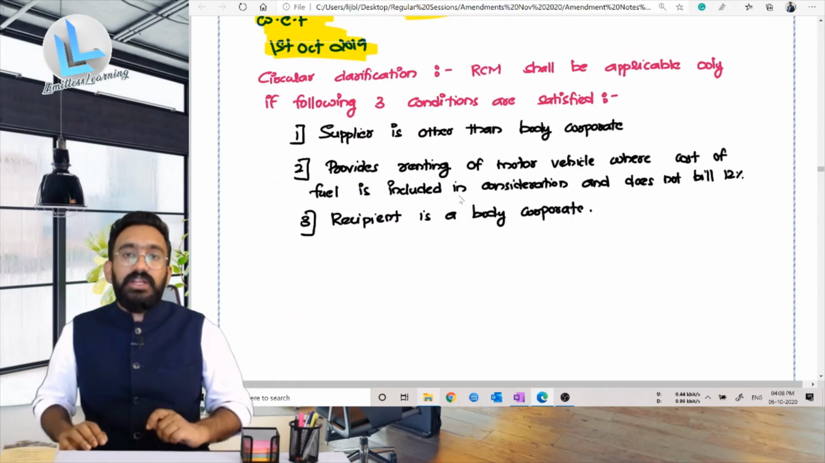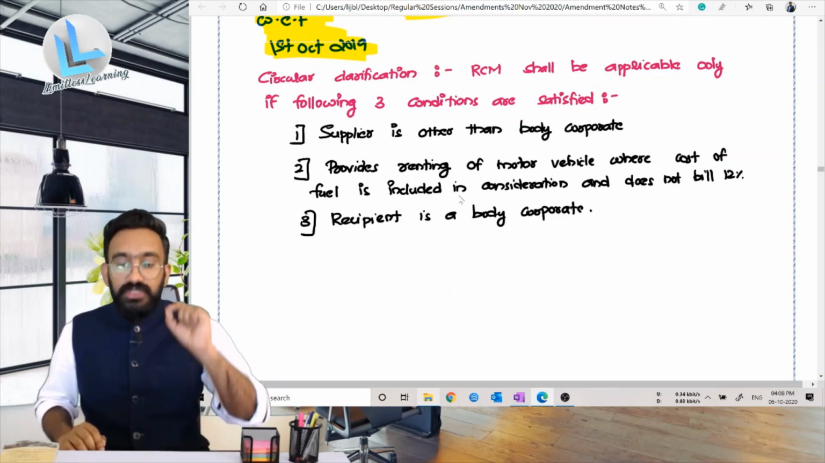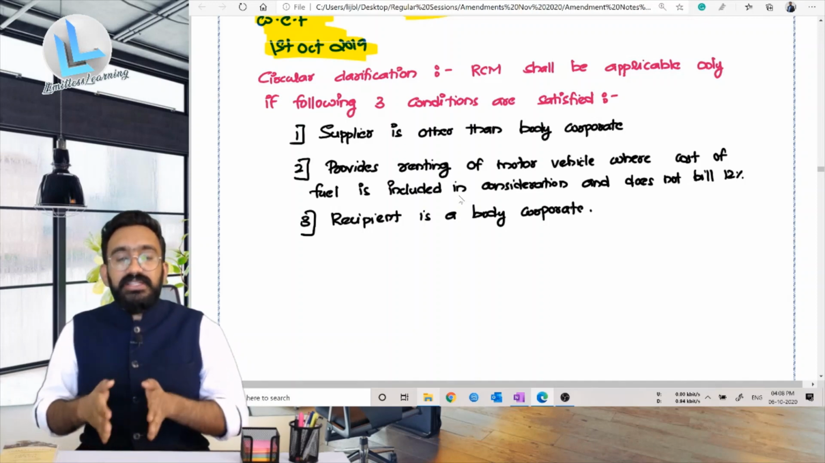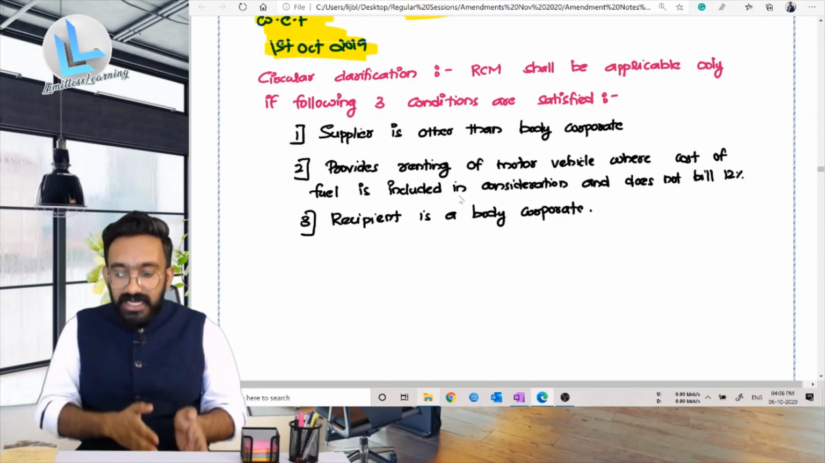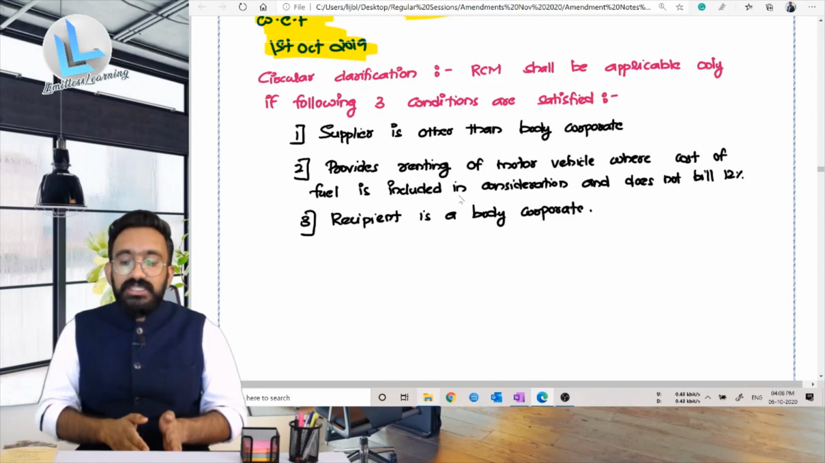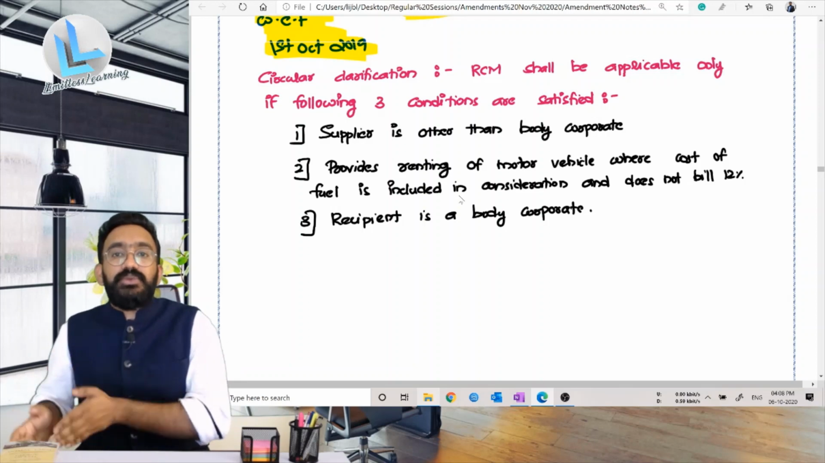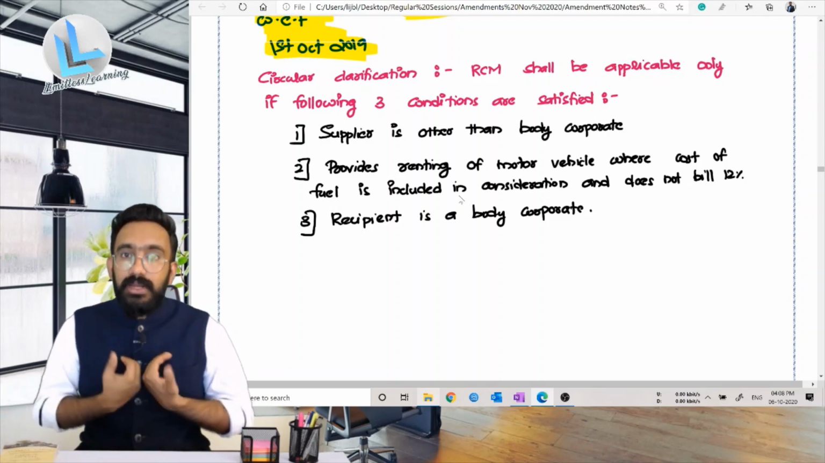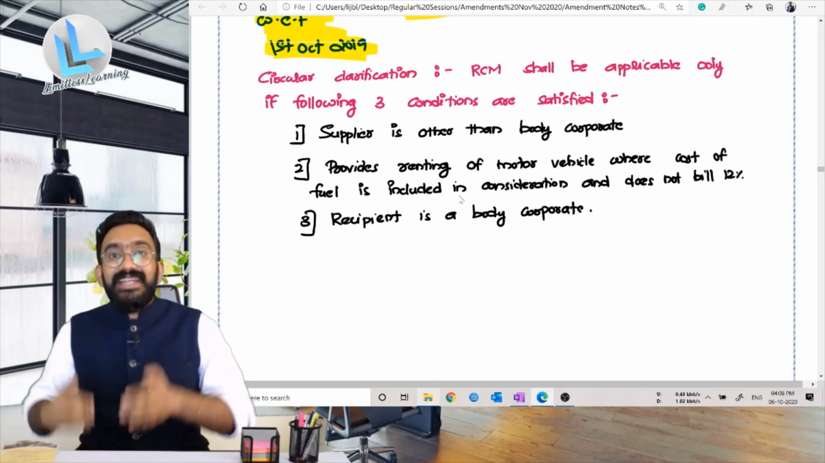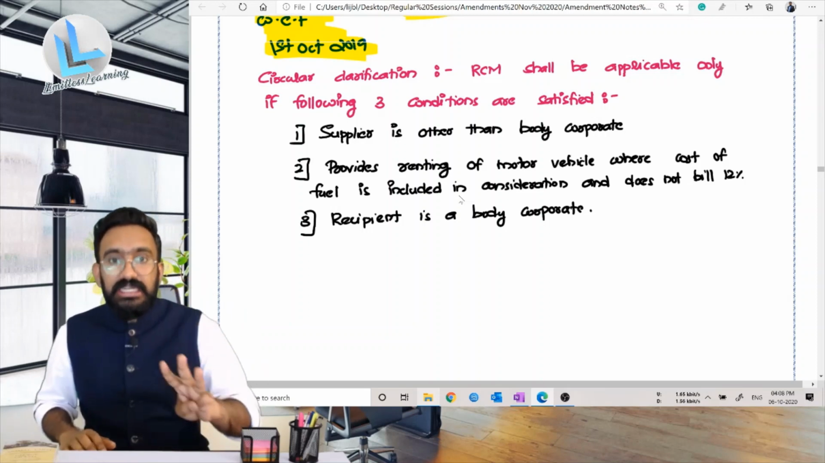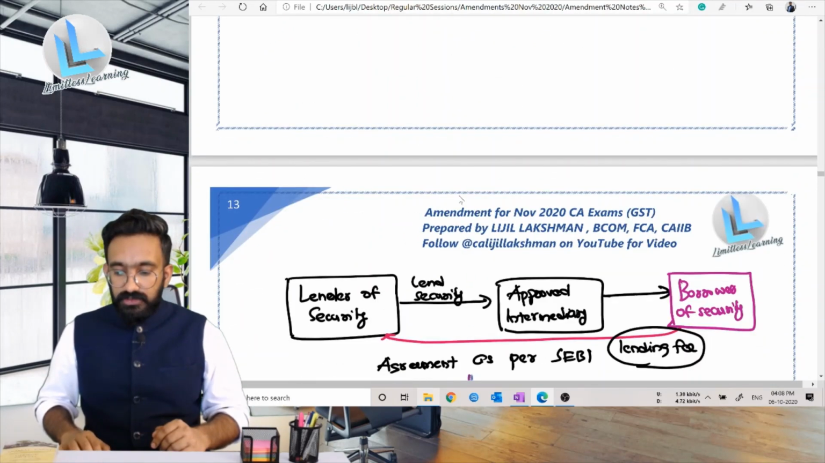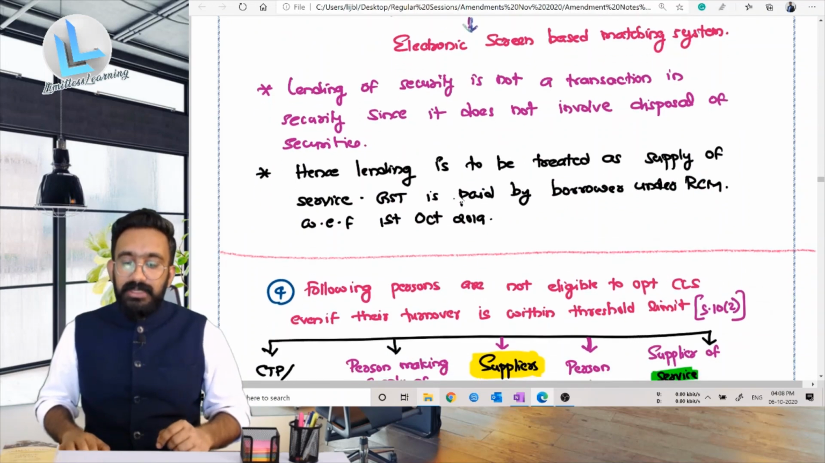They have given a circular clarification which says the reverse charge mechanism shall be applicable only if the 3 following conditions are satisfied. What are the 3 conditions? The supplier is a person other than a body corporate, provides renting of motor vehicle where the cost of fuel is included in consideration, and does not bill for 12%. They're not billing 12%. If I'm an individual and I bill 12%, it is forward charge. And the recipient happens to be a body corporate. If these 3 conditions are satisfied, then only reverse charge will be applicable. So these are the reverse charge amendments that we have.